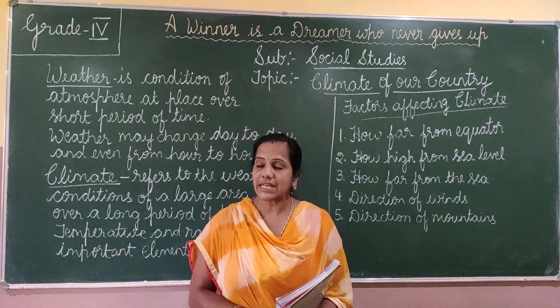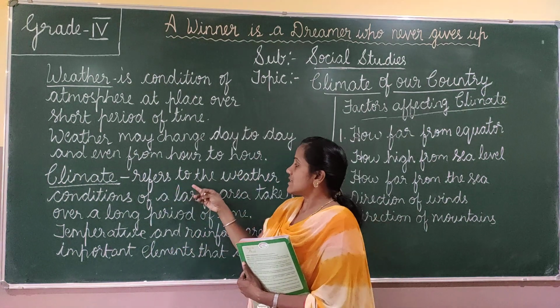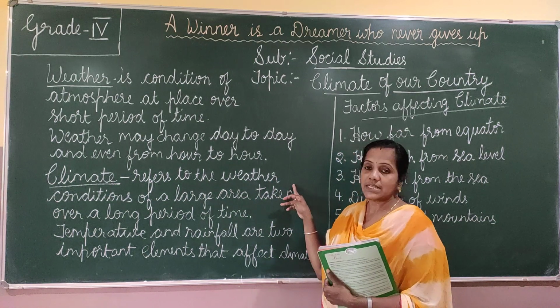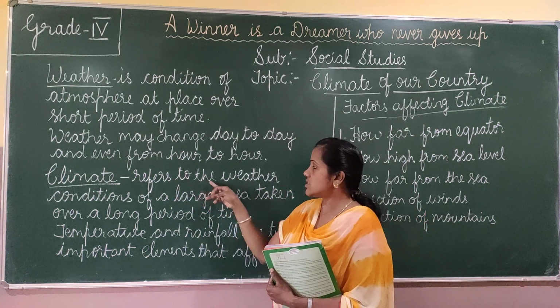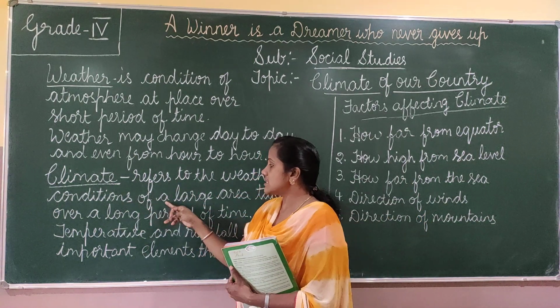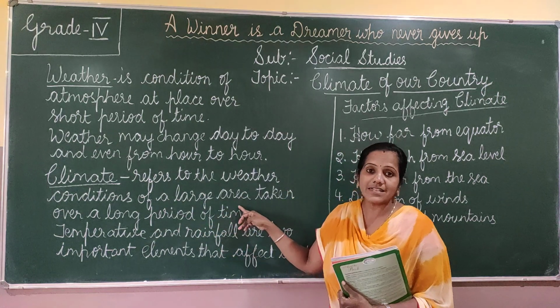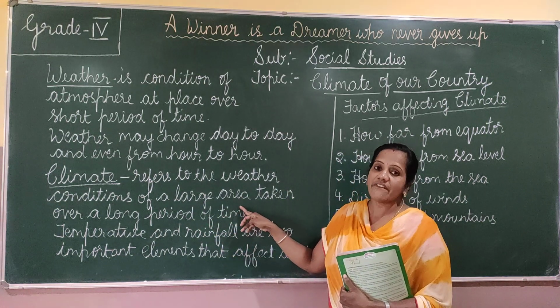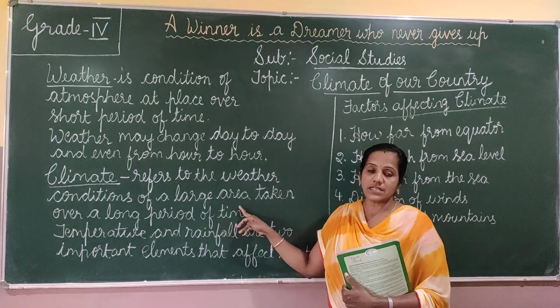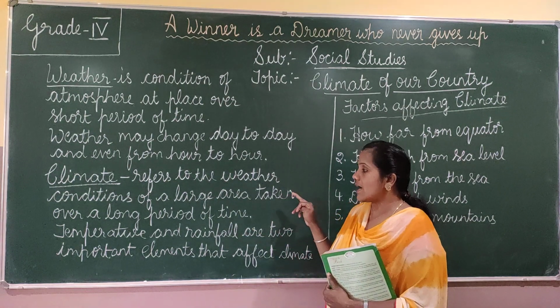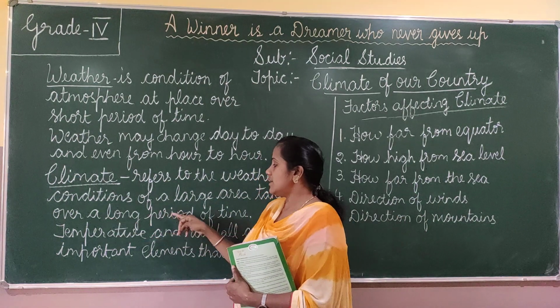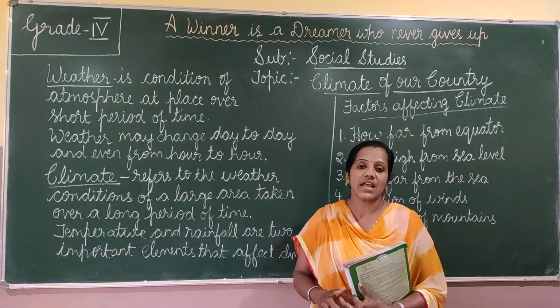So what do you mean by climate? Climate refers to the weather conditions. Okay, it refers to the weather conditions of a large area taken over a long period of time.